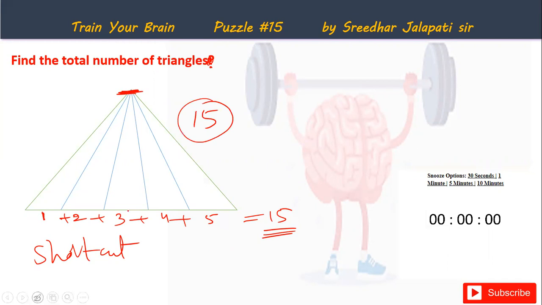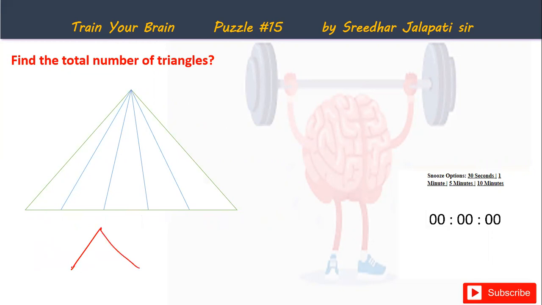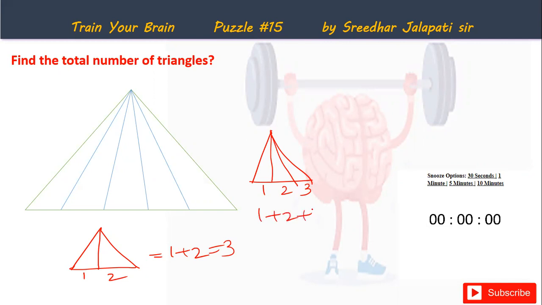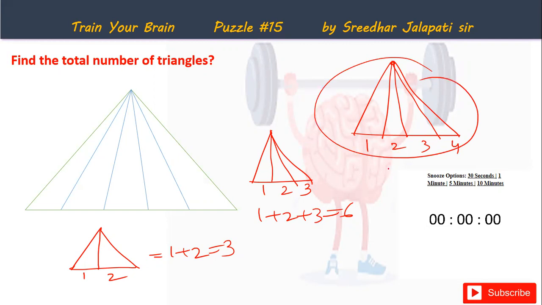Suppose the situation is something like this: from the vertex, if one line is drawn to the base, then the base is divided into two parts. Now in this figure, the total number of triangles is 1 plus 2, 3. Suppose from the vertex, three lines are drawn to the base, then 1, 2, 3, and the total number of triangles is 1 plus 2 plus 3, 6. Suppose from the vertex, four lines are drawn to the base, need not be equal. If four lines are drawn to the base, 1, 2, 3, 4, then the total number of triangles in this arrangement is 1 plus 2 plus 3 plus 4, which is 10.